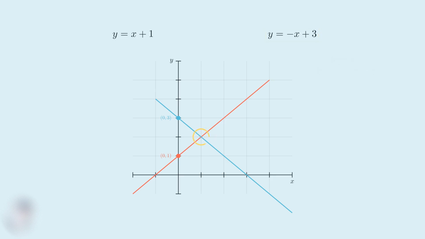The two lines intersect at exactly one point, 1, 2. This intersection point is the solution to our system of equations. Now we need to verify that this point actually satisfies both equations. Let me check this by substituting x equals 1 and y equals 2 into each equation.